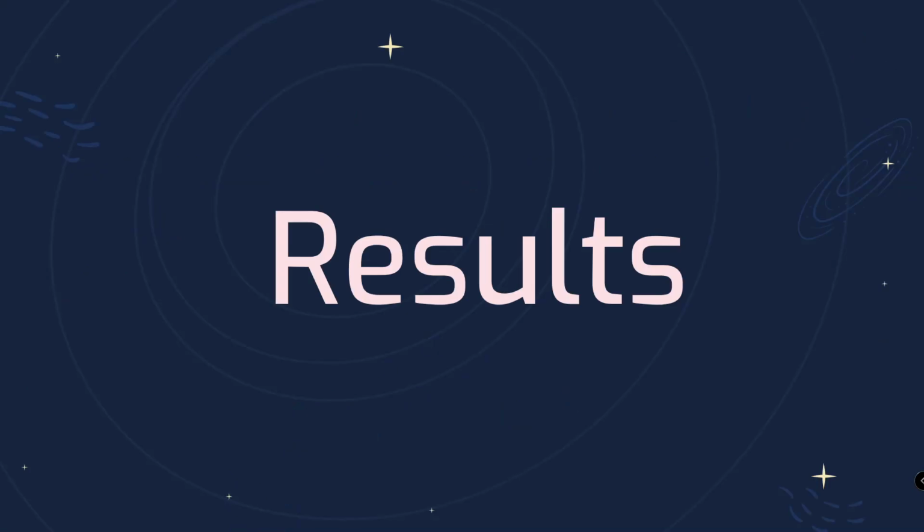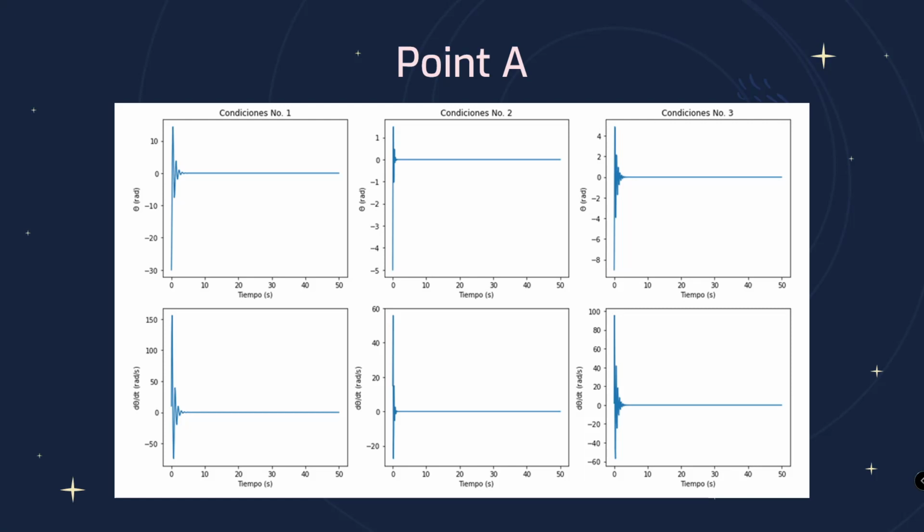Results. For point A, after considering the moment of inertia of a thin rod of length L equals 1 meter and mass m equals 2 kilograms, the elastic constant K for steel and iron, the torque T equals 0, and varying the values of the angle theta and time, the results at point A are as follows, that you can see in this part.